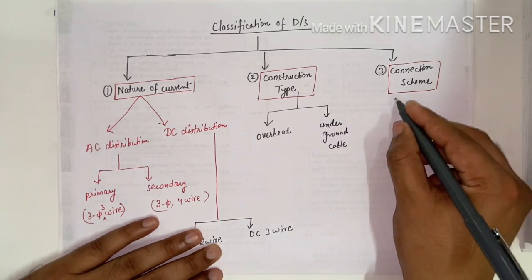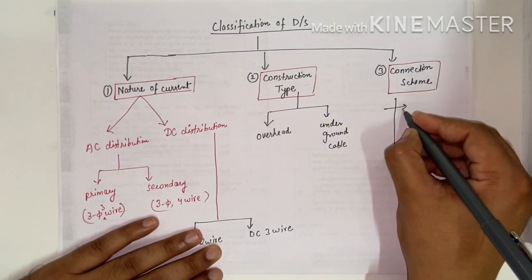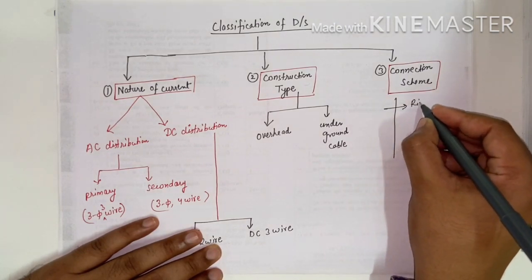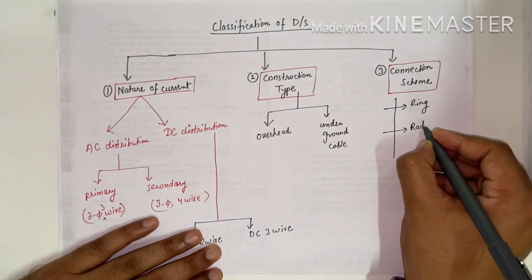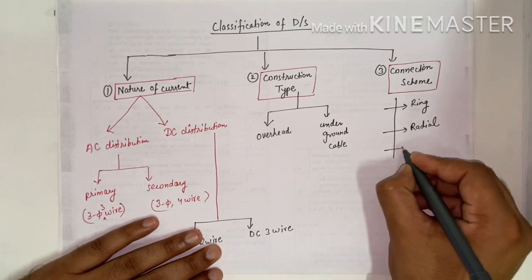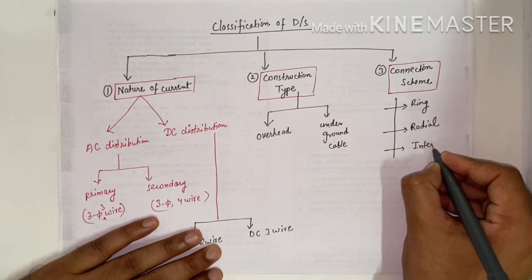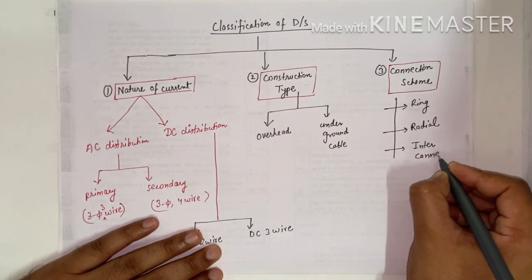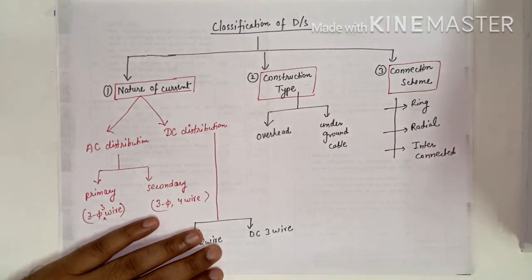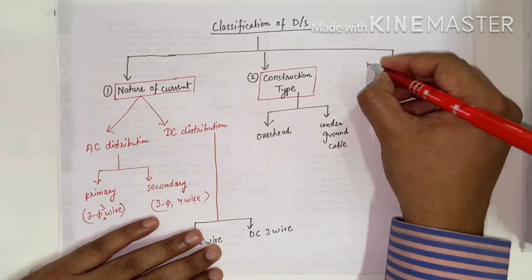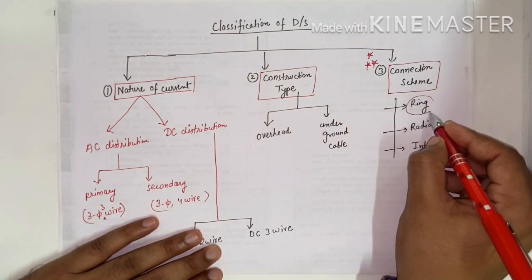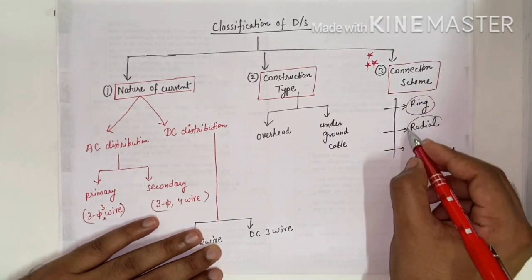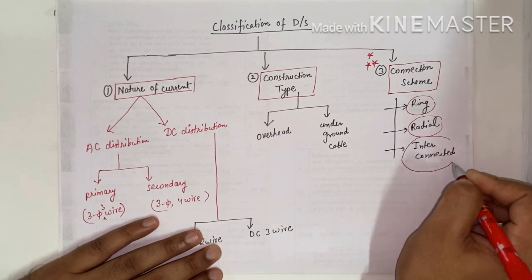Now on the basis of connection scheme we have three classifications. First is ring connection scheme, second is radial, and third is interconnected. This connection scheme is very important in the distribution system: what is the ring connection scheme, what is radial, and what is the interconnected scheme.